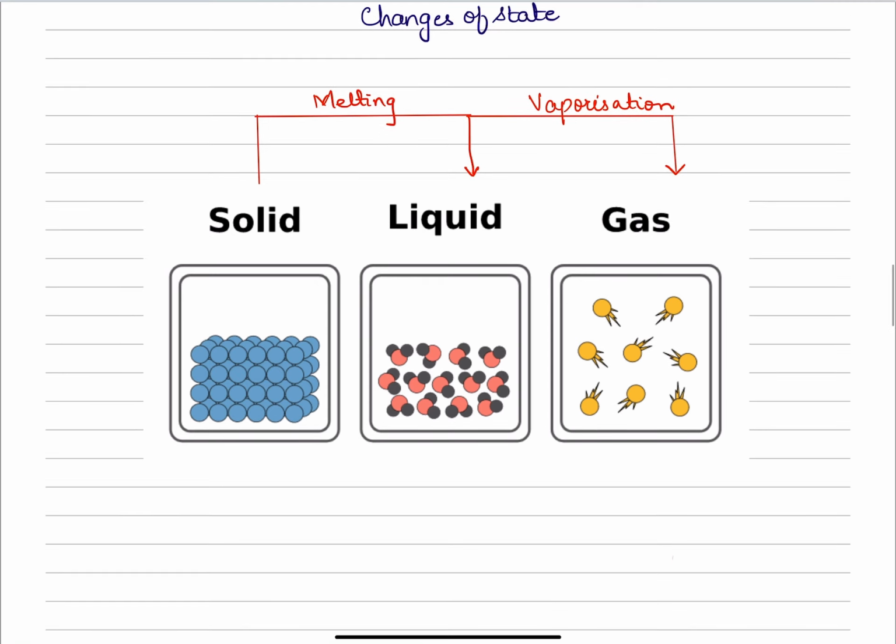A gas can be converted back into a liquid via a process known as condensation.